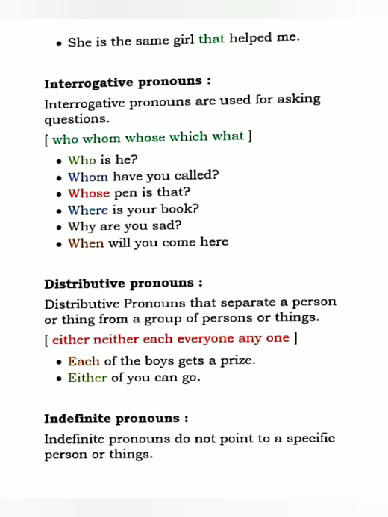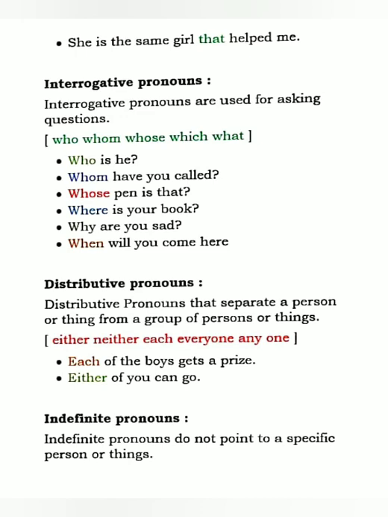Okay, like see this example, each of the boys gets a prize. Now each of the boys means I'm talking about every boy, one by one. Each of the boys gets a prize. So gets is a singular verb. Either of you can go.